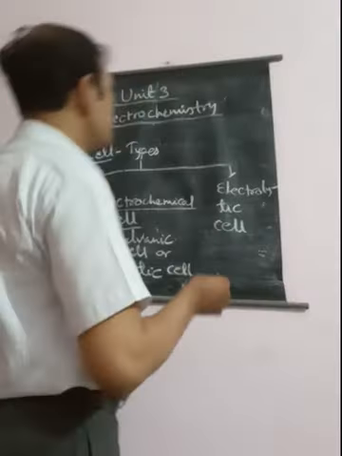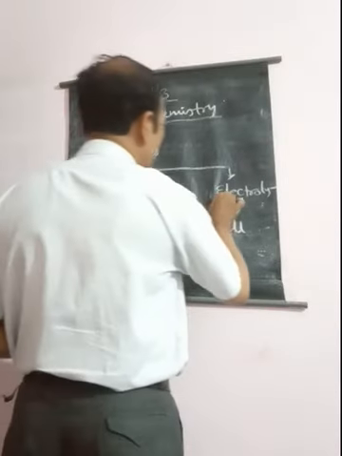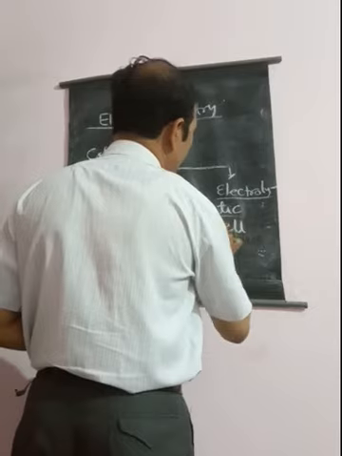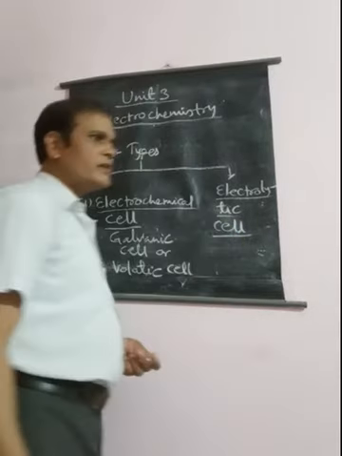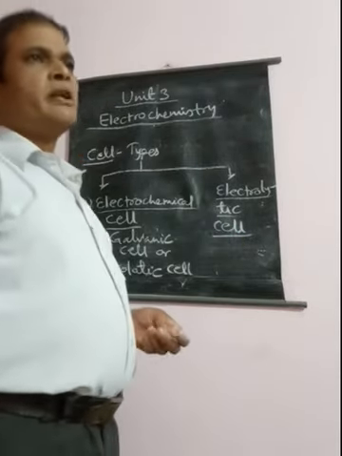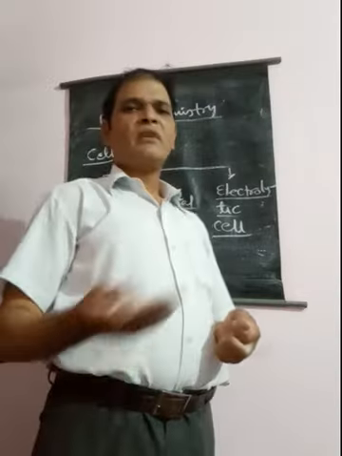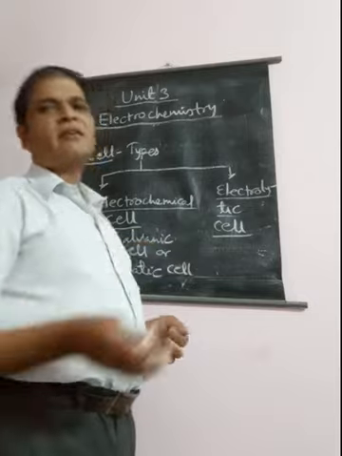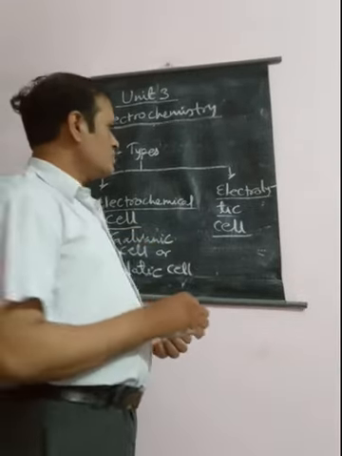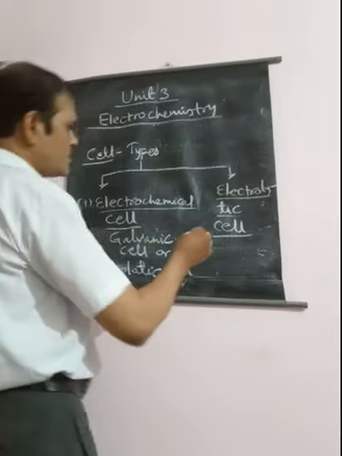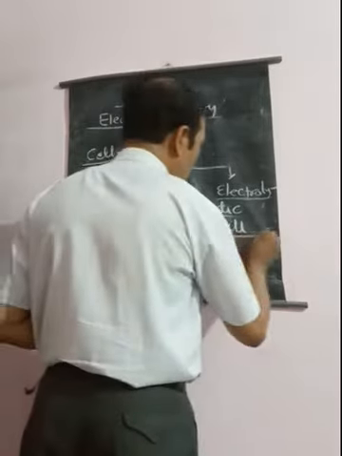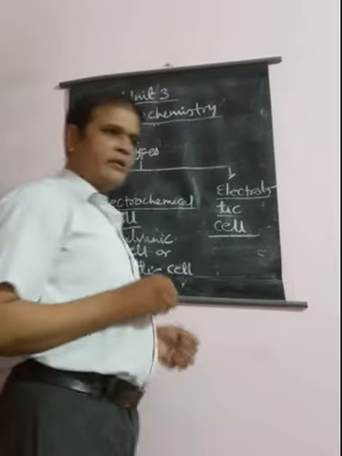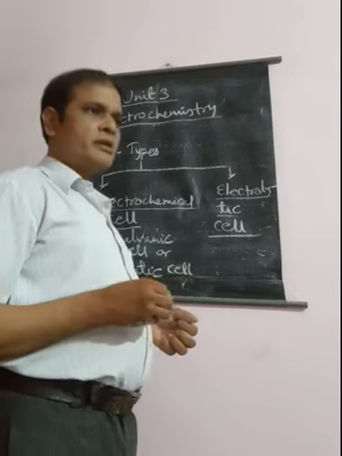Now we will see the electrolytic cell. The electrolytic cell is that cell in which the chemical reaction takes place only when we pass an electric current from outside. Electrolytic cells are generally very useful in industries, like in metallurgy.